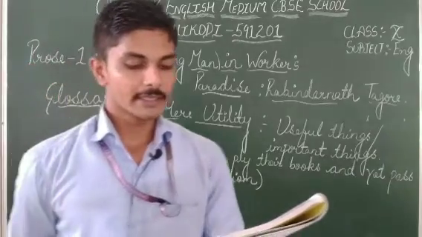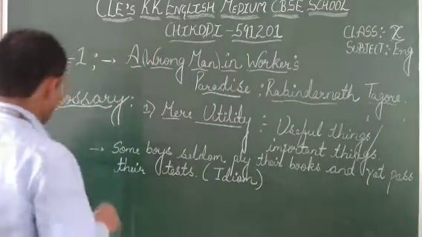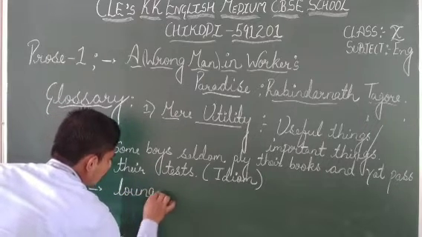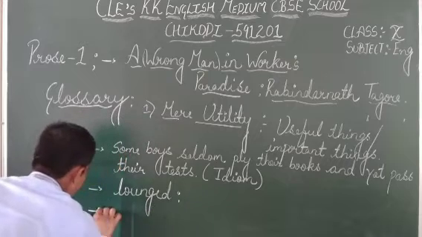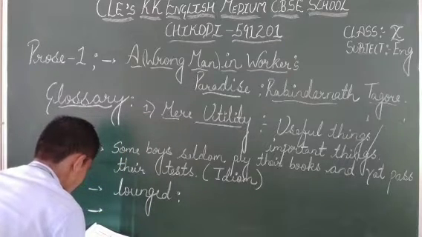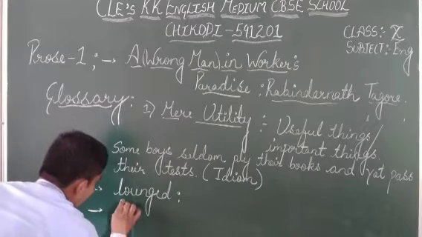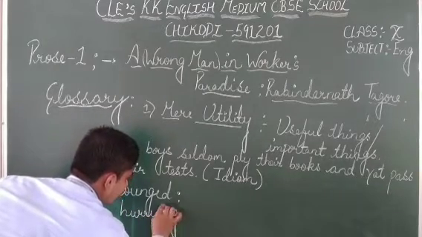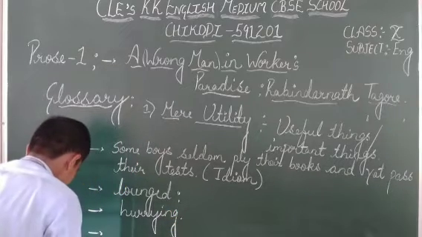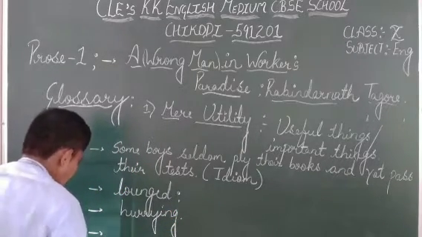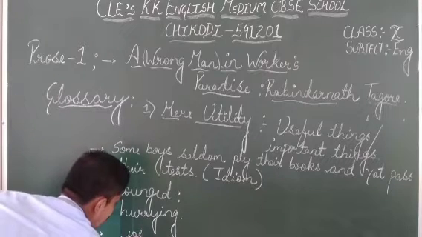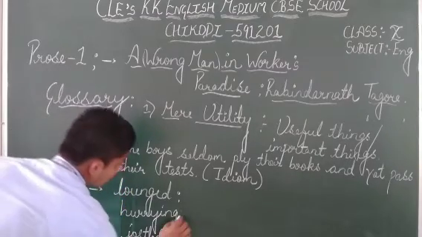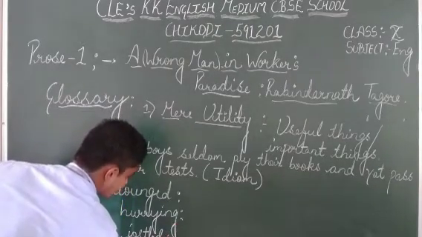So here you will get some difficult words. The first one is longed, L-O-U-N-G-E-D, longed. Another word is hurrying. Again another one is jostled, okay, jostled, fine. So these are the three difficult words we found from this paragraph.